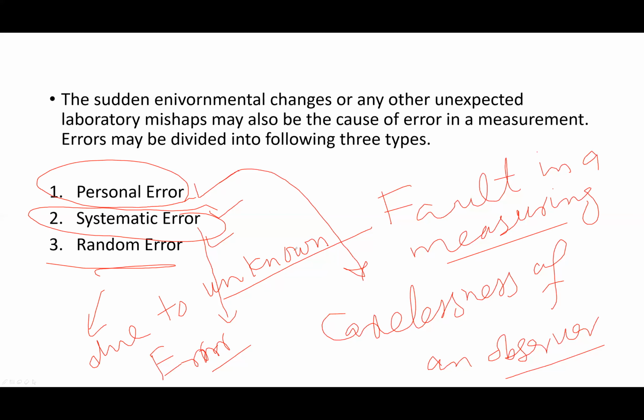Random error is due to unknown causes, might be change in environmental condition. So personal error is the carelessness of an observer. Systematic error is the instrumental error. Random error is due to the change in environmental condition.